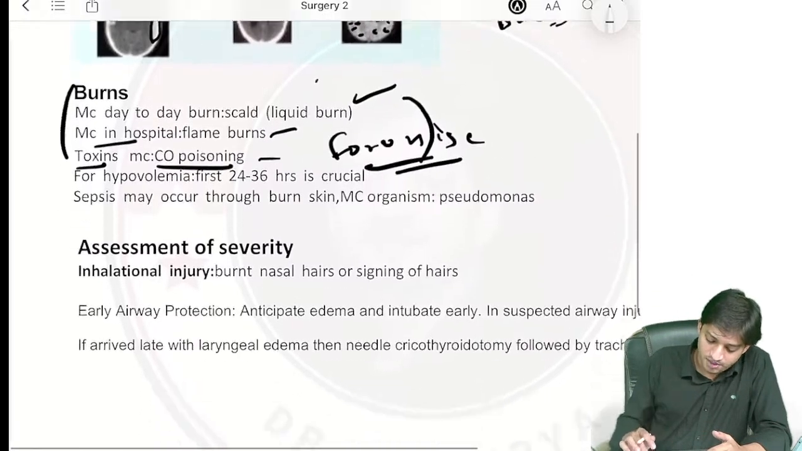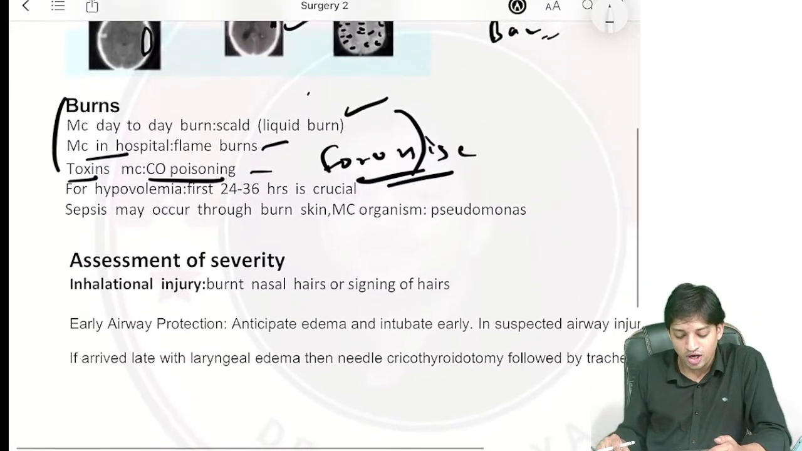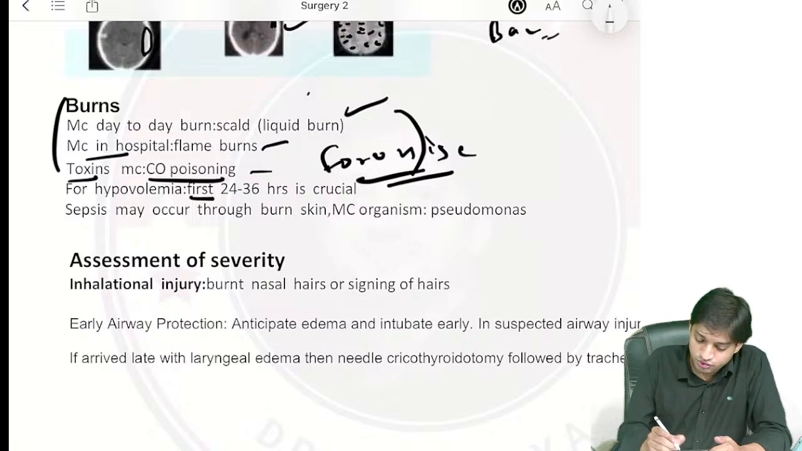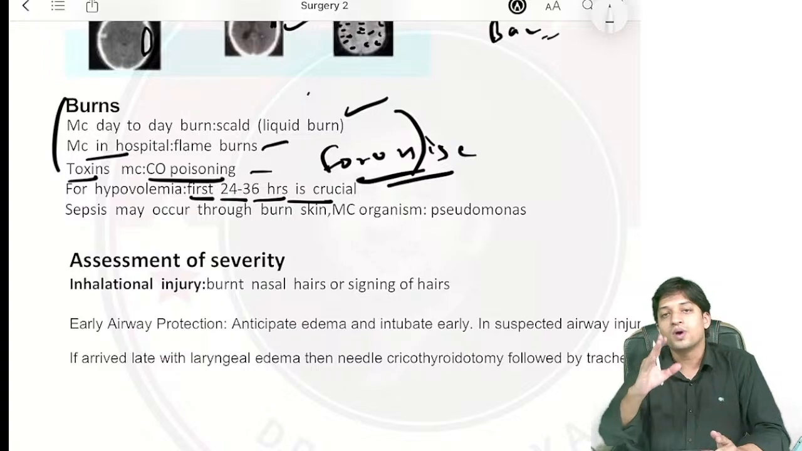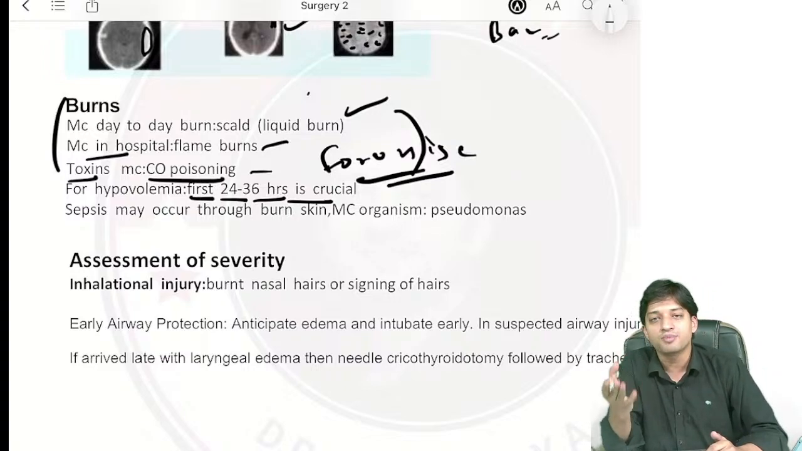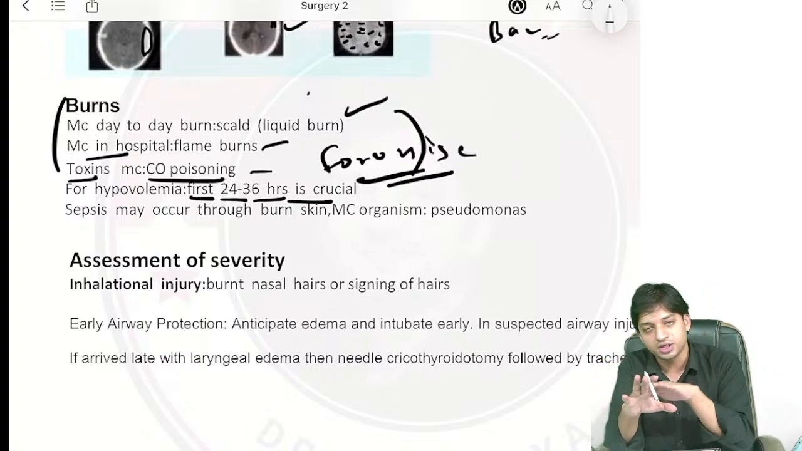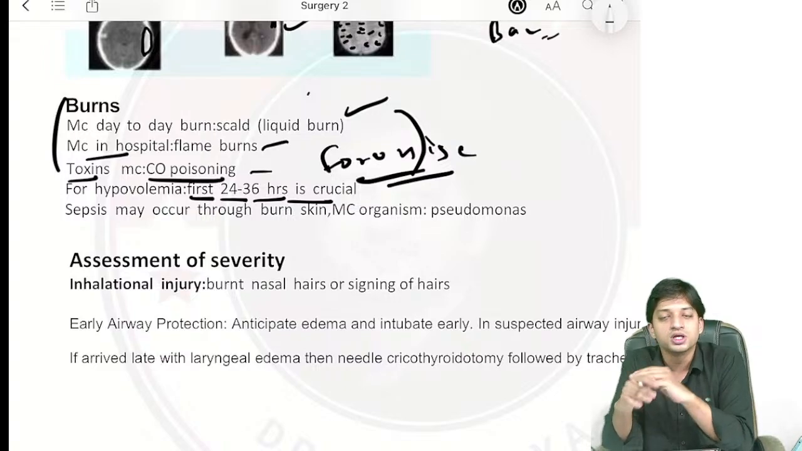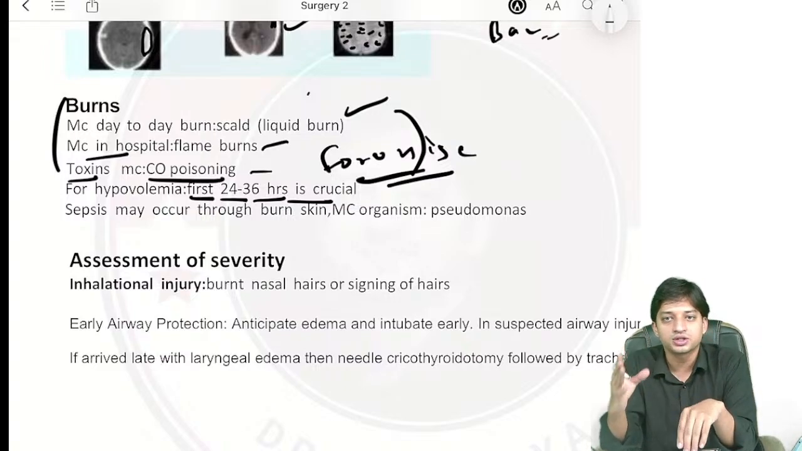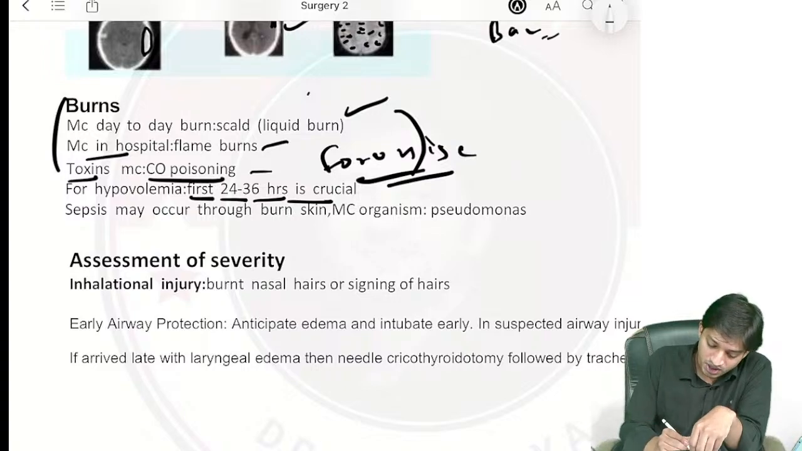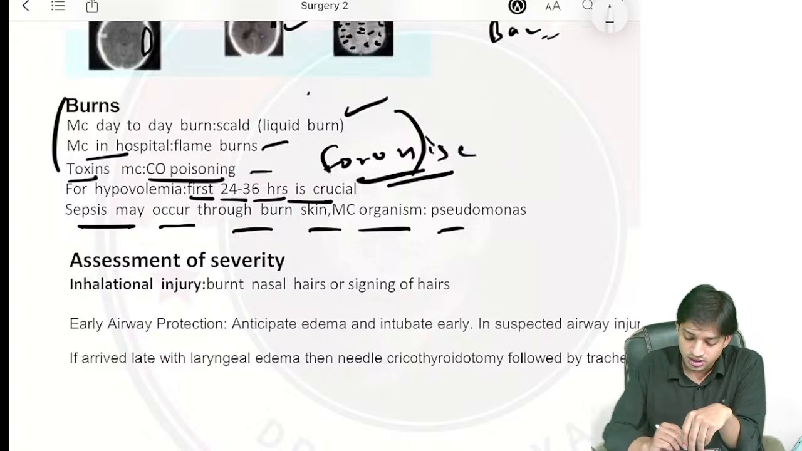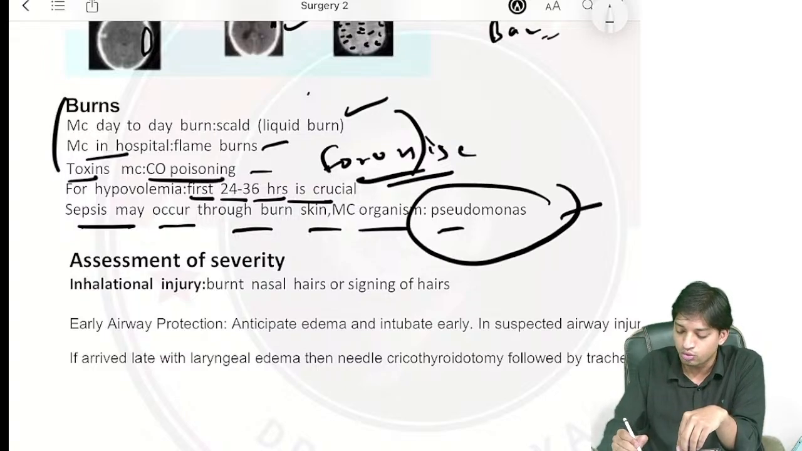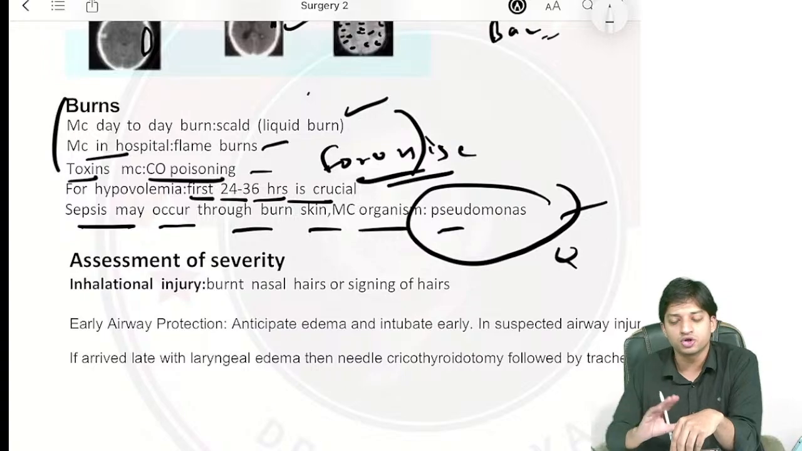Chalo, now come here. For hypovolemia, what is happening? First, you see 24 to 36 hours is crucial. In burn, they've asked you what is the most common risk. So there is risk of hypovolemic shock in the burn because the tissue is burned, the vessels are exposed. There is a risk of fluid loss and there is a risk of hypovolemic shock. Now, sepsis may occur through the burned skin. Most common organism responsible for sepsis in burn is Pseudomonas. These are all high-yield MCQ points.